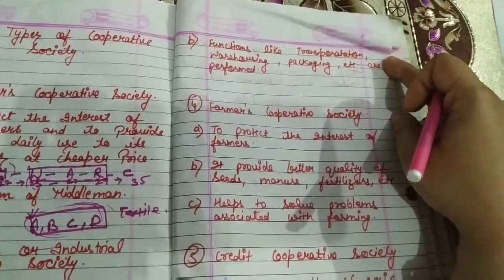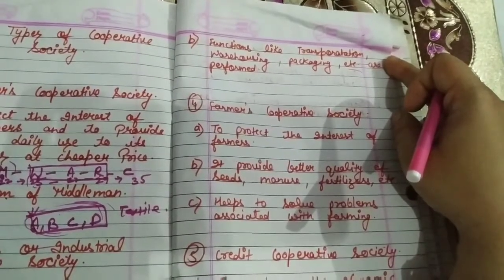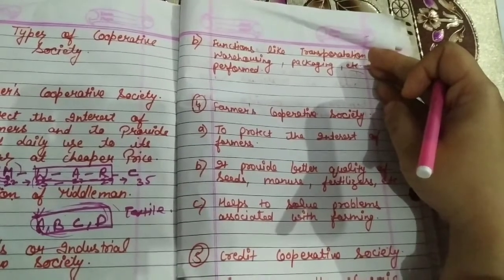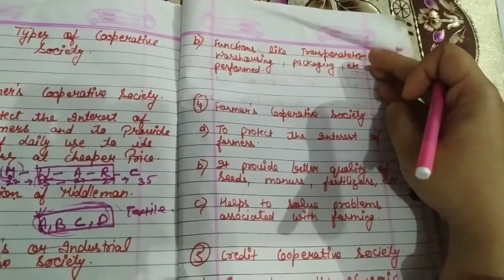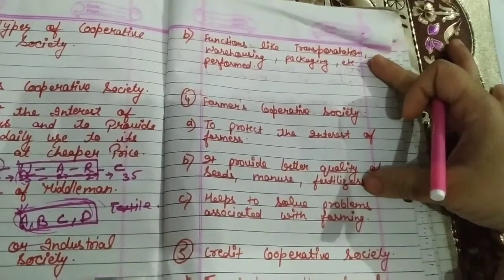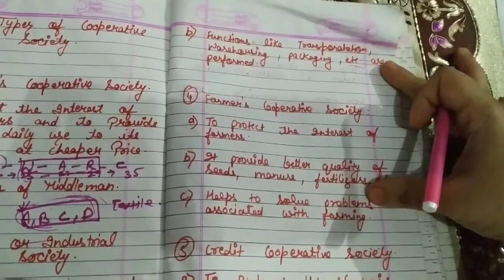And as I told you in the previous video, if any surplus is remaining, if any goods and services are remaining, then it will be distributed among the general public, right? And there are a number of problems with the farmers, so this type of cooperative society helps to solve these problems.